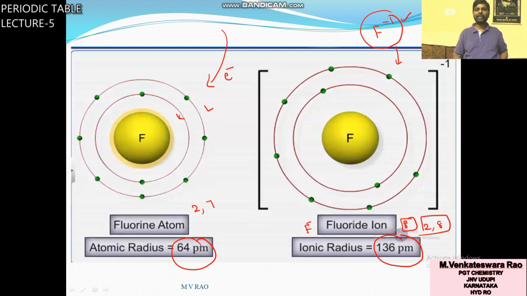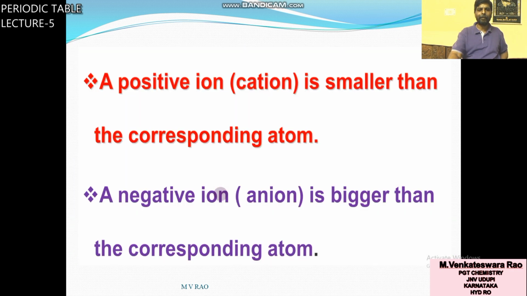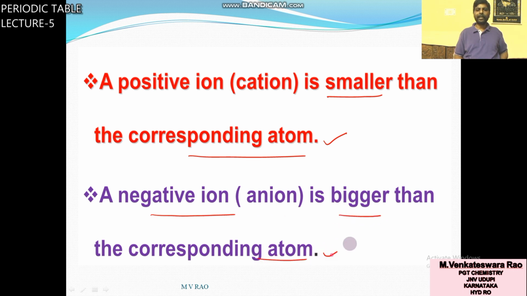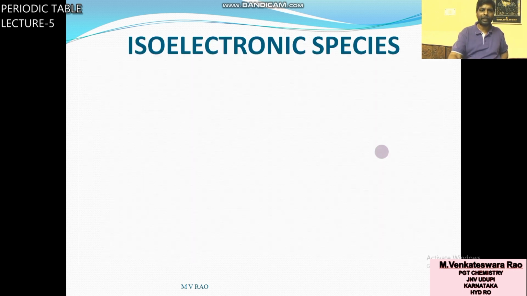The anion size is 136. So the size of an anion is always larger than the size of the parent atom. A positive ion is smaller than the corresponding atom. A negative ion is bigger than the corresponding parent atom. The size of Na plus is less than Na. The size of Cl minus is greater than Cl. So this point is very, very important.